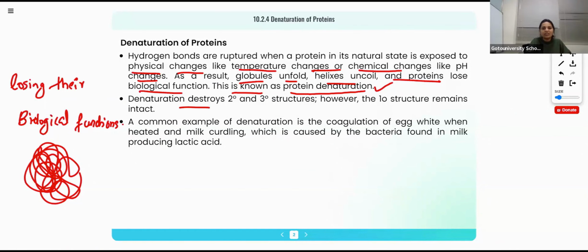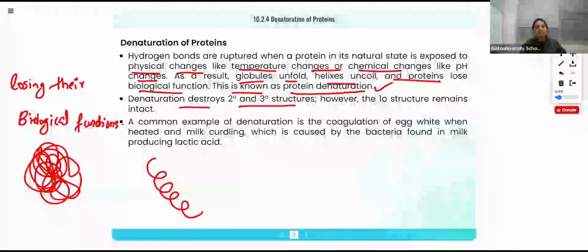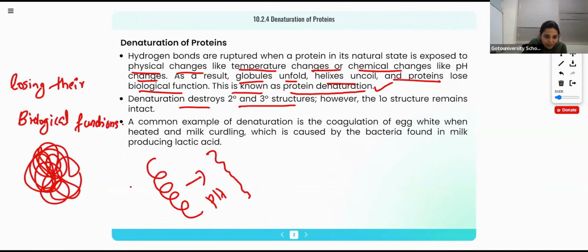So denaturation destroys the secondary and tertiary structure, because sometimes they will cause unfolding. Secondary means this one, right? This polymer is responsible for some function. Suppose a pH change changes the structure into this unfolded manner. This protein is for a particular function A. If the pH is changed, the structure is changed, right? Now it is not able to do function A. It will do another function B. This may be harmful to our body, and then it will affect our body.